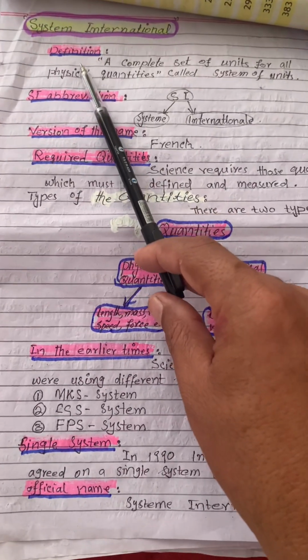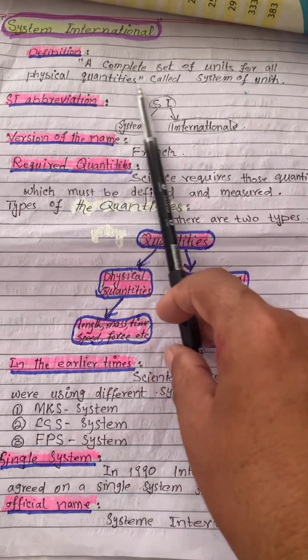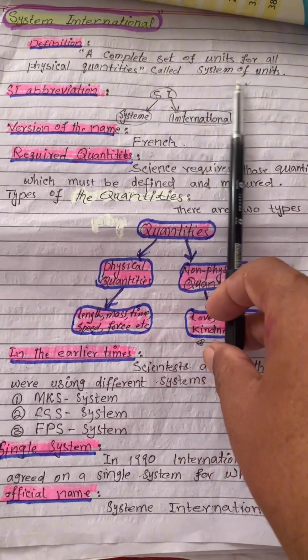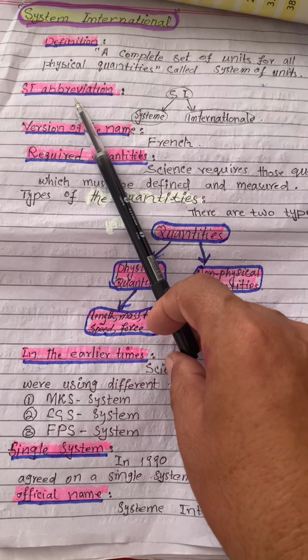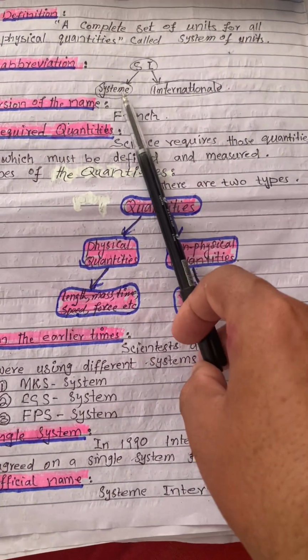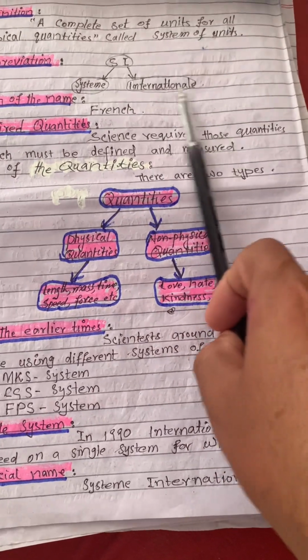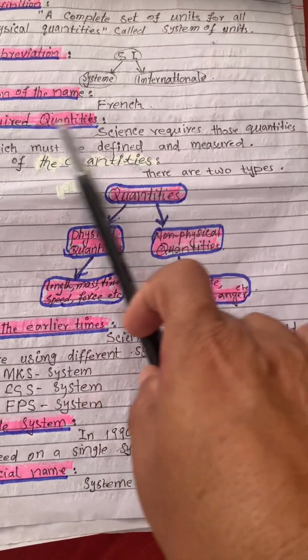System International: the definition is a complete set of units for all physical quantities, that is, a system of units. SI is abbreviated from System International, and it is written in this form. The name is of French origin.